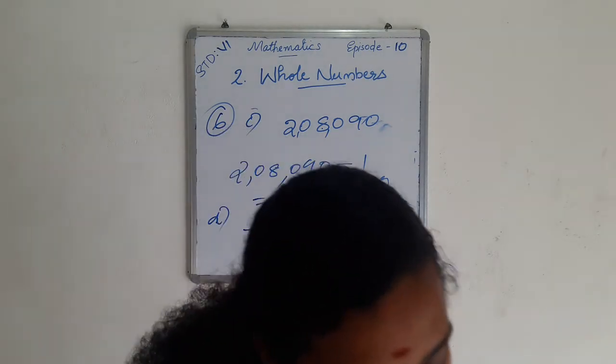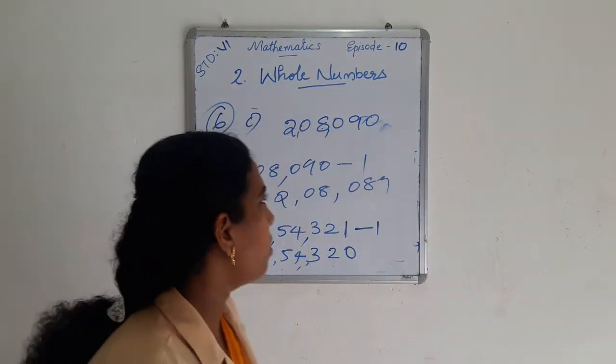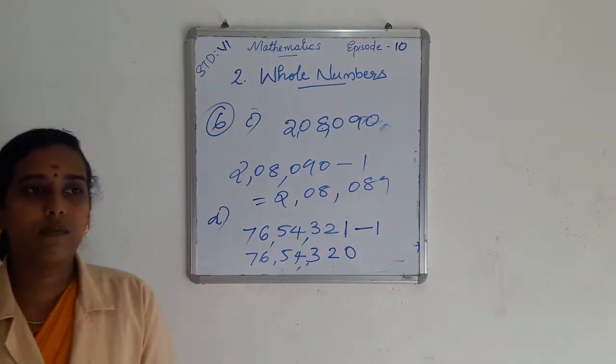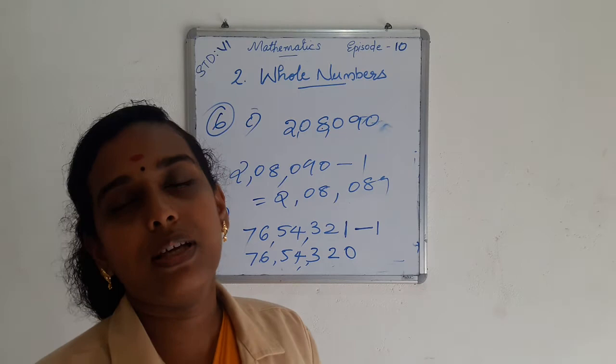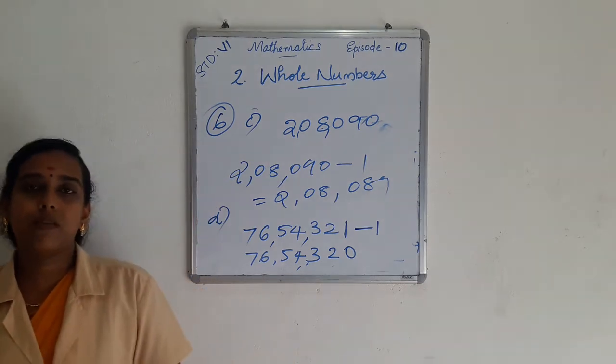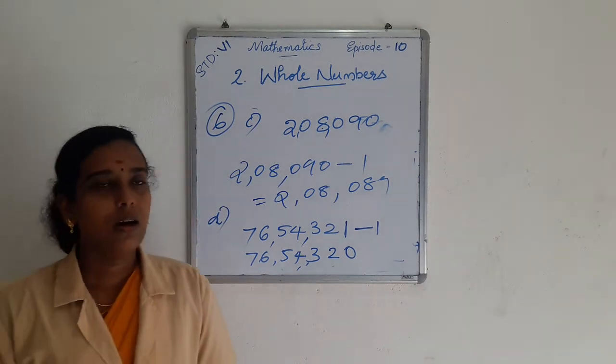So for finding the successor of a number, we just add 1 to that number, then we get the successor of that number. And for finding the predecessor of a number, we just subtract 1 from that number, then we get the predecessor of that number.